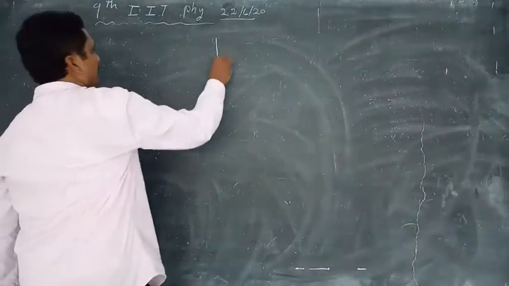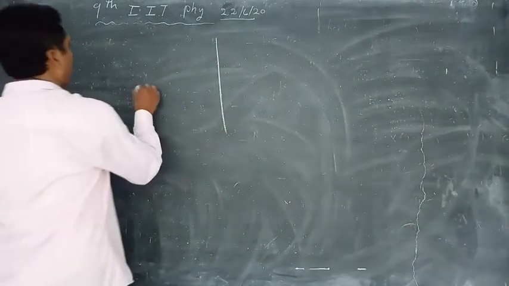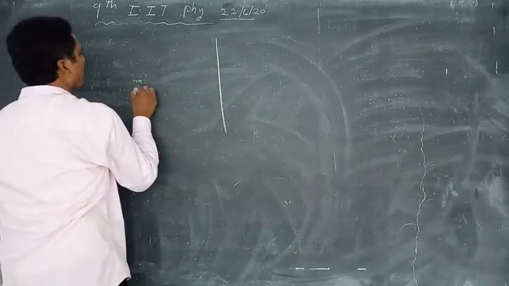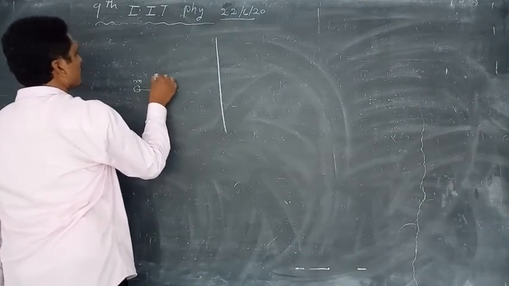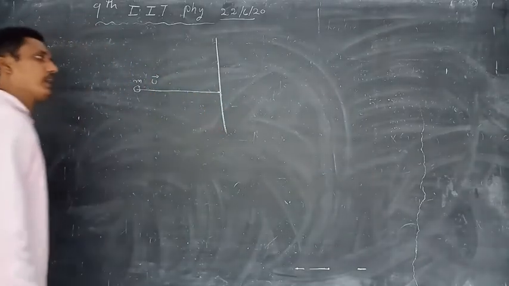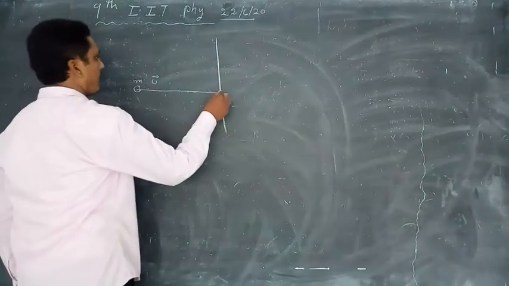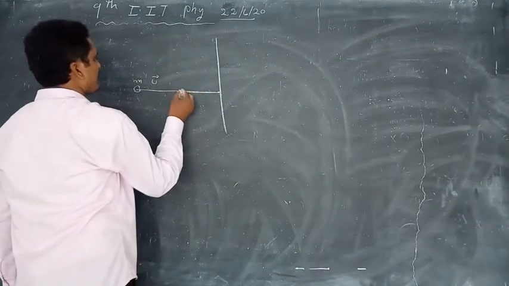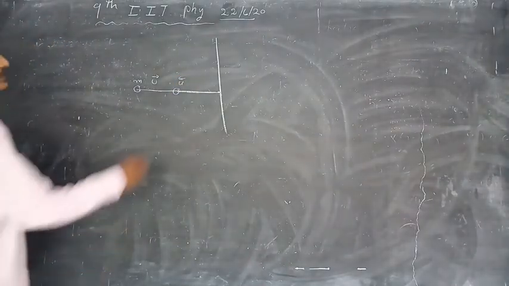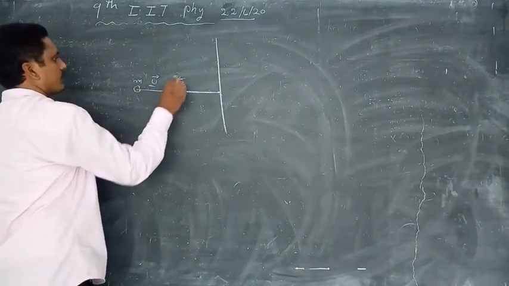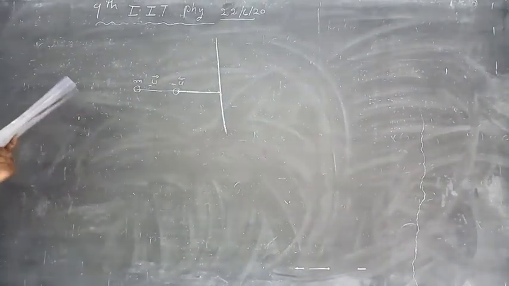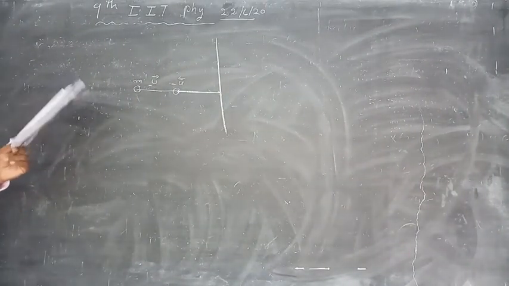Okay, this is the wall, this is the particle of mass m moving with initial velocity u. It hits the wall normally and returns with the same velocity. So this is the forward direction, positive, and this is the negative direction. What is the magnitude of change in momentum?